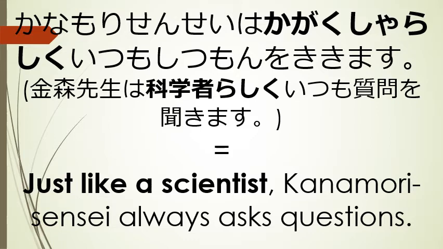Again, kagakusha rashi would mean scientist-like or like a scientist. So kagakusha rashiku means someone's doing something as a scientist would do it, essentially.